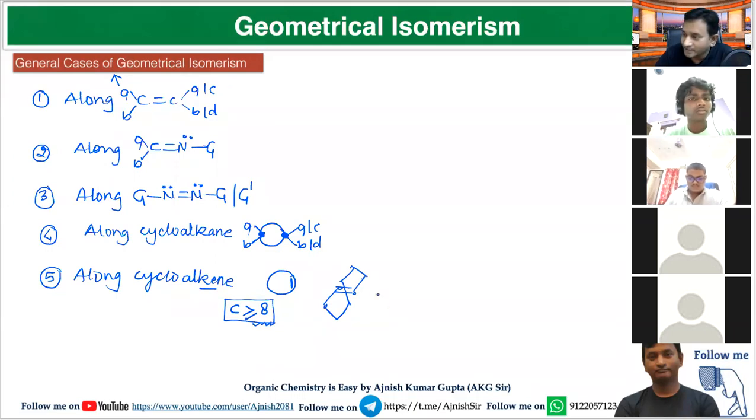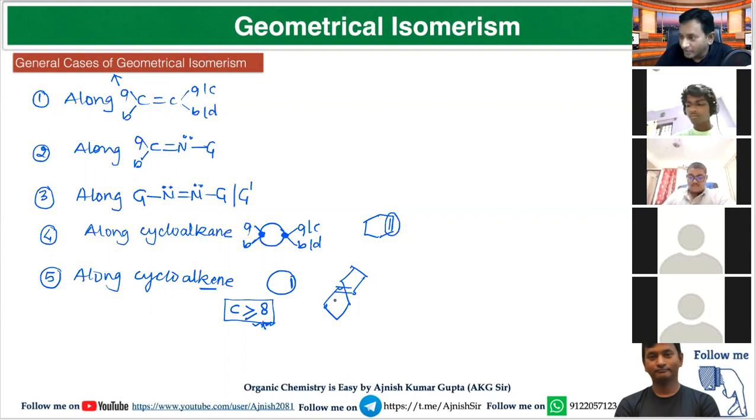But for less than 8, only one possibility will be seen like this. If you make the double bond over this position, or this position, or this position, all are the same. So no isomer will be observed in cycloalkene when carbon size is less than 8.